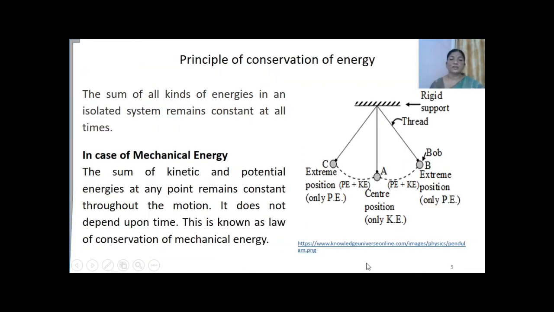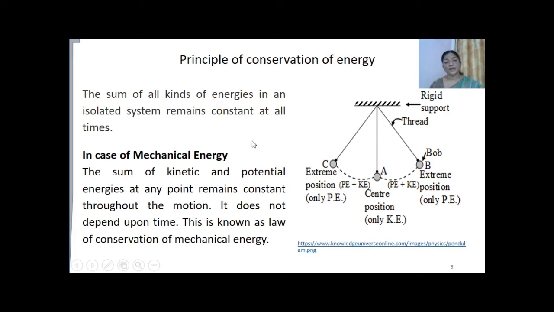Now let us know what the principle of conservation of energy is. The statement of the principle of conservation of energy says that the sum of all kinds of energies in an isolated system remains constant at all times. That means the total energy of an isolated system remains constant forever. In another way we can say that energy can neither be created nor destroyed, but it can be transformed from one form to another form.